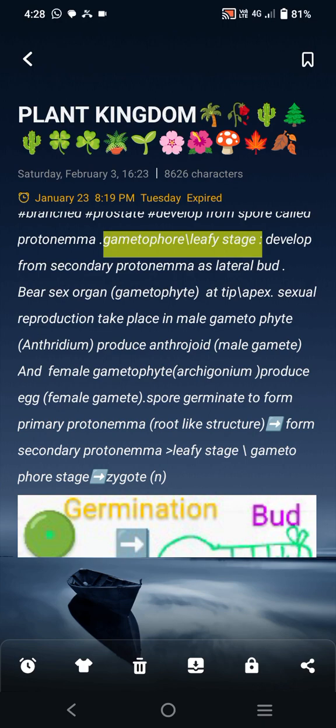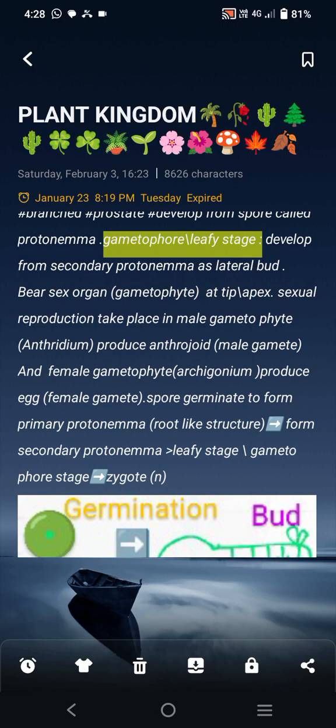Sexual reproduction takes place: the male gametophyte antheridium produces antherozoids, the male gamete, and the female gametophyte archegonium produces the female gamete, the egg.